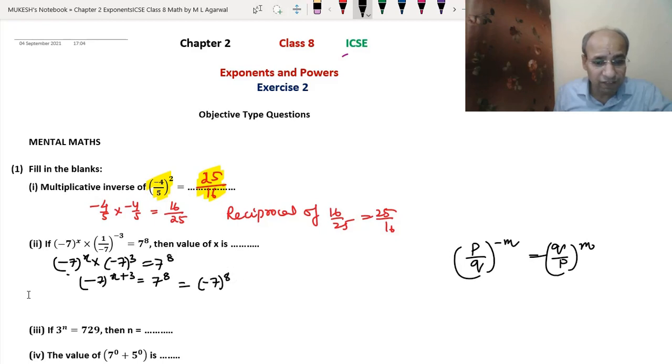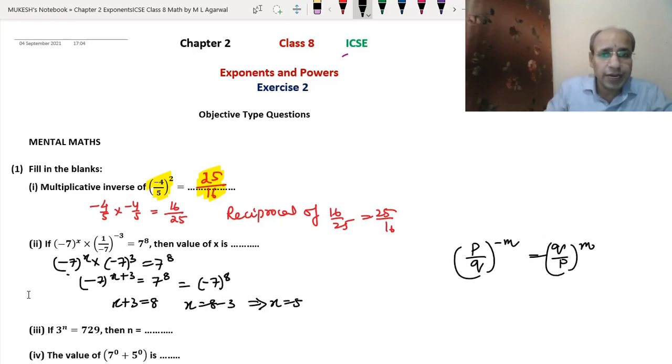But see, if it had been 7, then this was not correct. Since it is an even number, we can convert it into the negative base also. Okay. So x + 3 equals 8, so x equals 8 minus 3. That means x equals 5. So the value of x that we have got as the answer is 5.